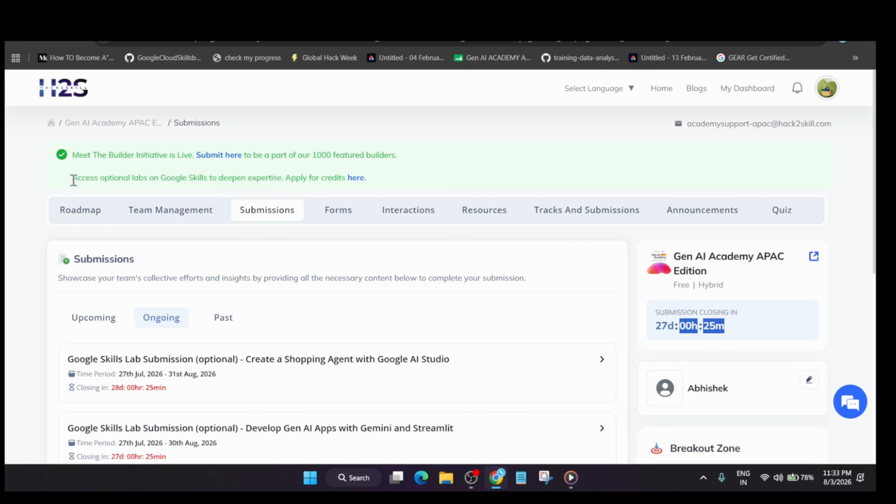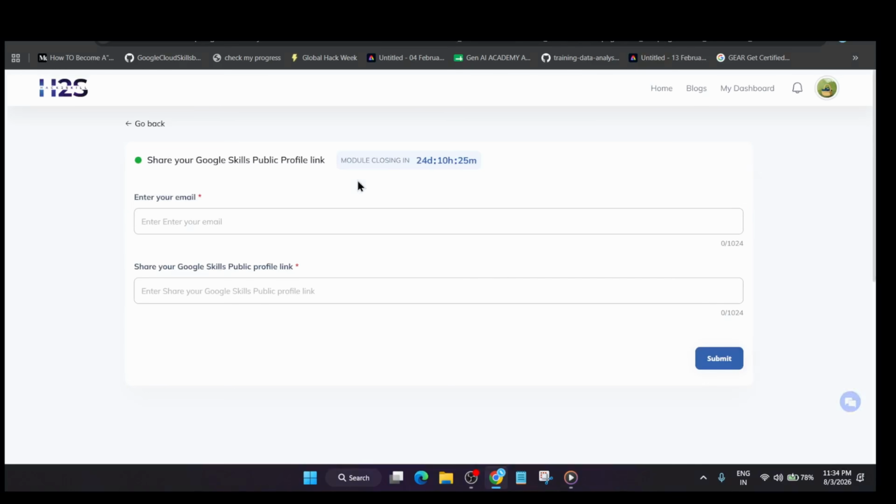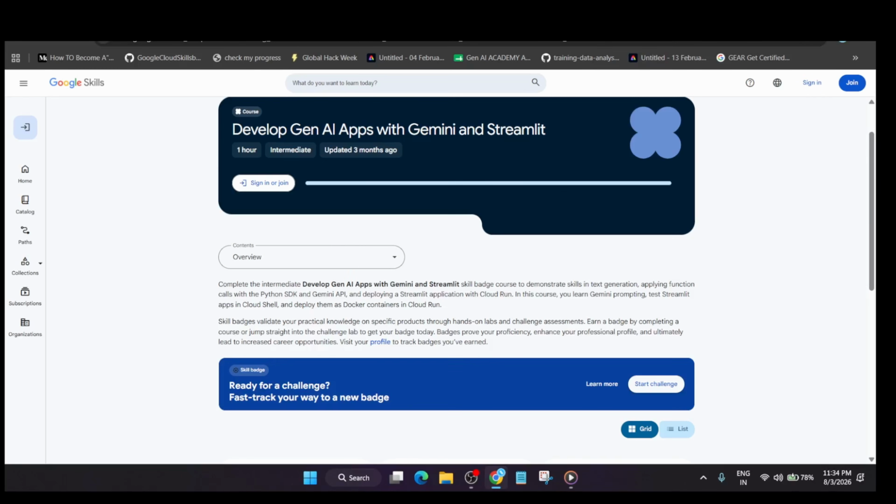First of all, to access the optional lab, you need to apply for credits over here. How to apply? Here you have to enter your email. Now, which email do we have to enter? The email with which you are participating in the arcade program. Or you can enter another email also, but I recommend you use the same email. Here you have to share your skills profile, so simply sign into Google Skills over here.